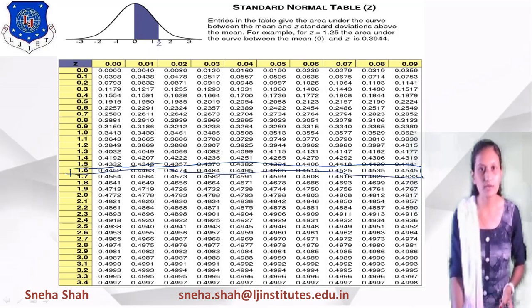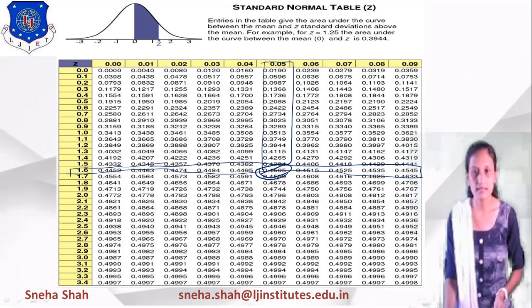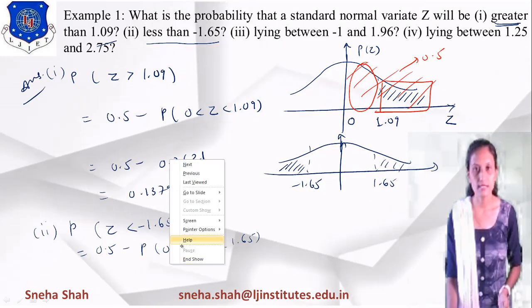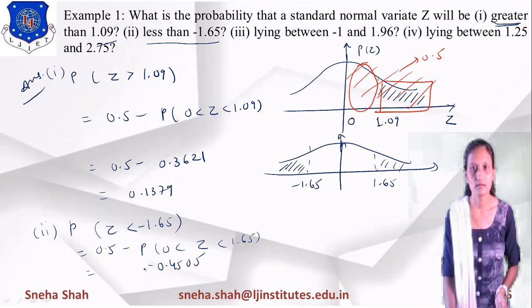And in this you have to take 0.05, this particular part. So we have to take this value, right? What is the value of it? It is 0.4505. If I put this value over here, 0.5 minus 0.4505 means its value is 0.0495.